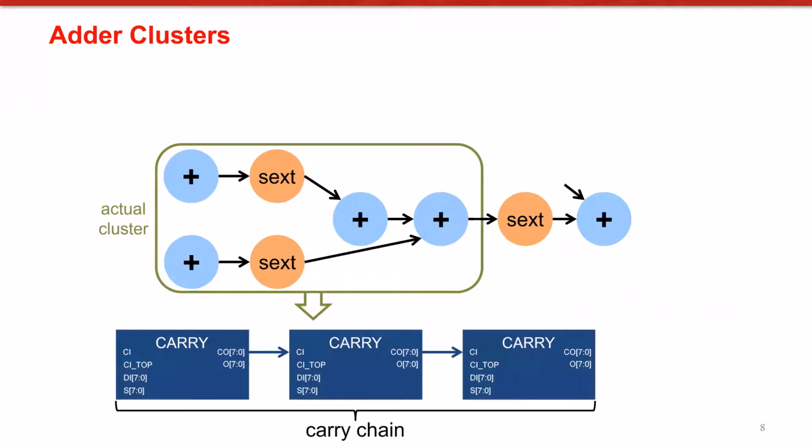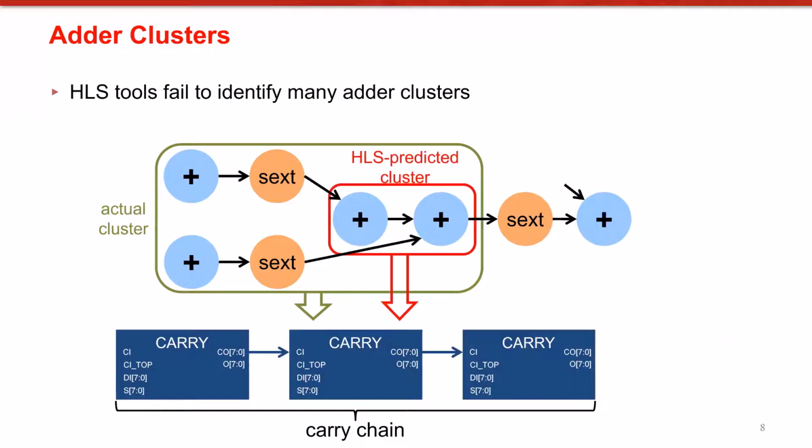We also target other clusters, which are realized by chaining carry blocks that exist in lookup tables. These dedicated carry logic helps speed up arithmetic operations. HLS tools fail to identify error clusters with more than 2 addition operations, contributing to the inaccuracy of delay prediction in HLS. In the figure, the cluster identified by the HLS tool is highlighted in red, whereas the actual cluster in the post-synthesis netlist is highlighted in green.